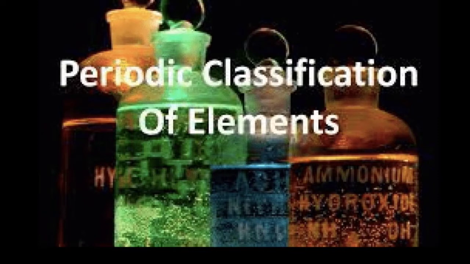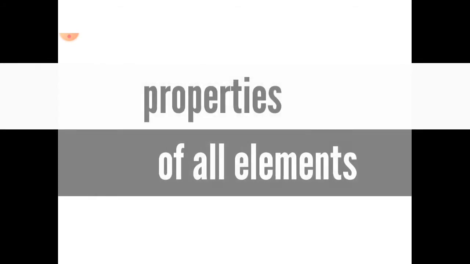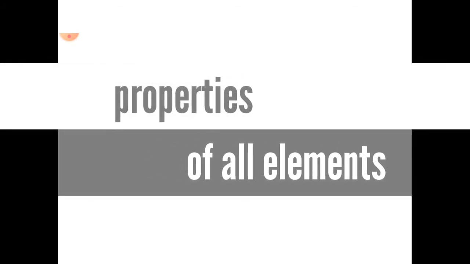Now in this class I will teach you periodic classification of elements. There are many elements, children, that we can't remember if there is no proper arrangement. So for that purpose our scientists arranged the elements. There are 126 elements known at present, and it is very difficult to study the properties of all these elements.